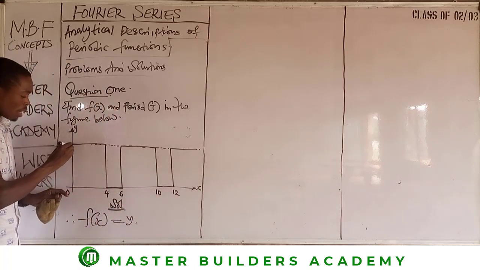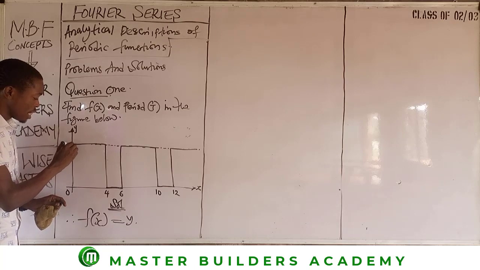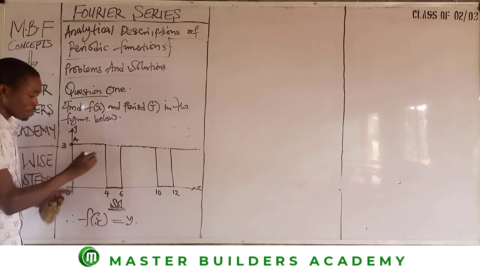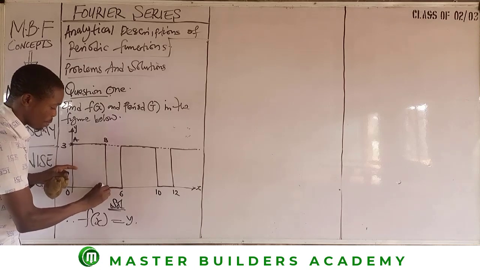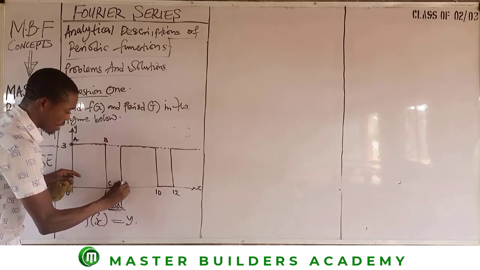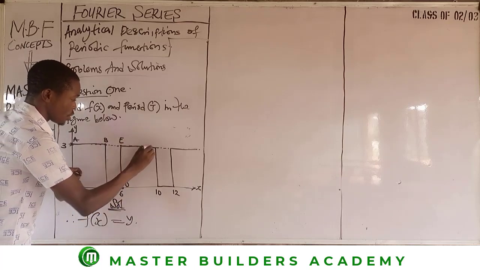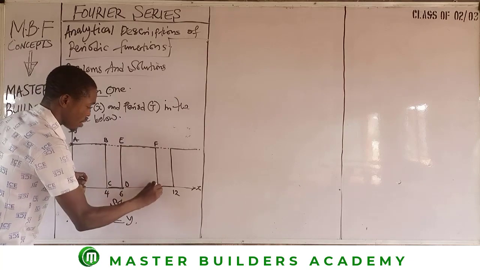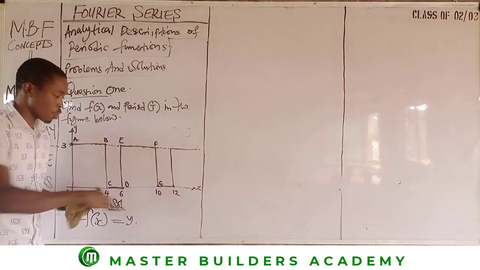Now the journey actually begins from here. Can you see it? So where the journey begins from, you can label it A. Then the next point, you label it B. The other point here, we label C. Then the next point, we label D. The next point, we label E. Just like that, F, G, just like that. Okay? Now let's stop it first.